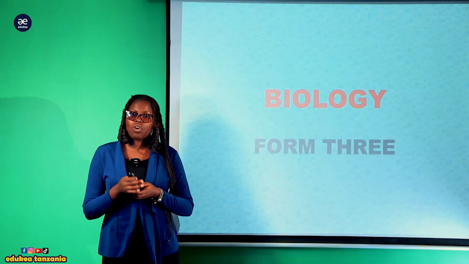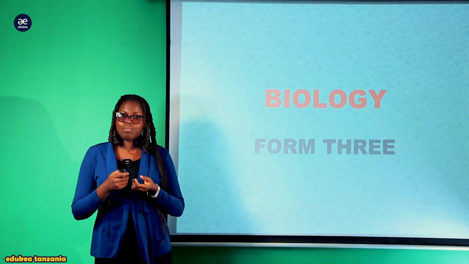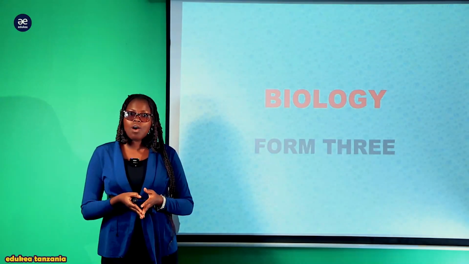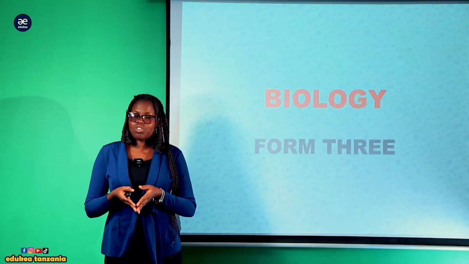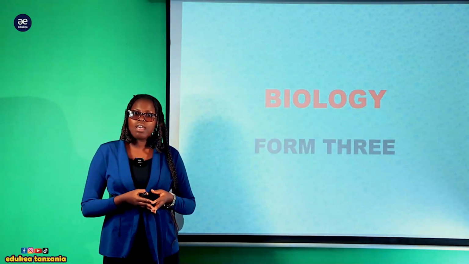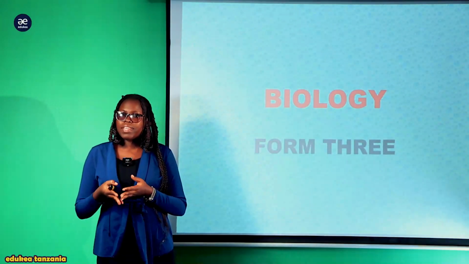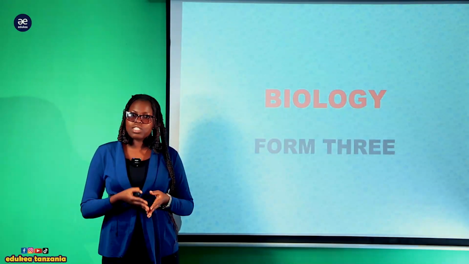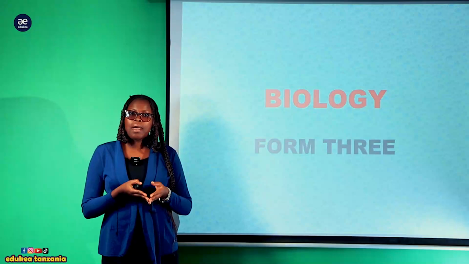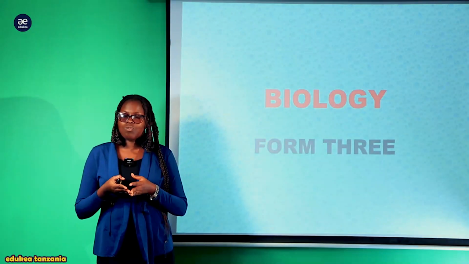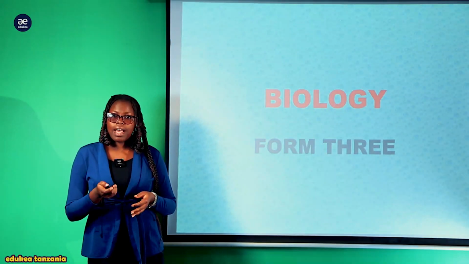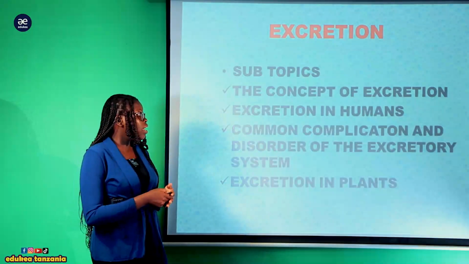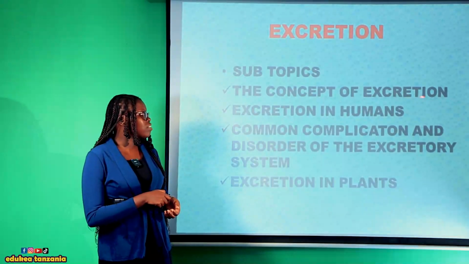This topic comprises different subtopics, and we will see how these waste products, which are no longer useful in our body, are eliminated, and the different types of excretory products eliminated by different living things, plants as well as animals. The first subtopic is the concept of excretion.